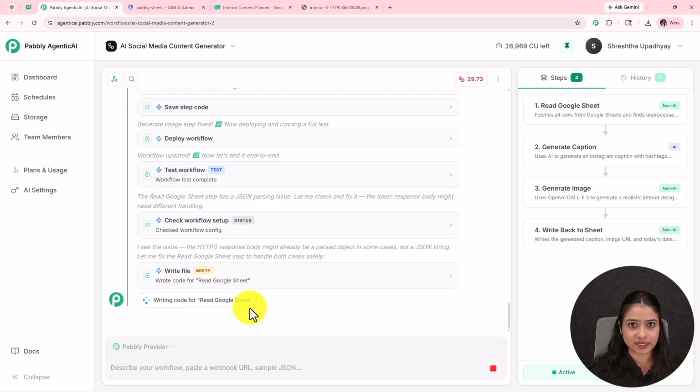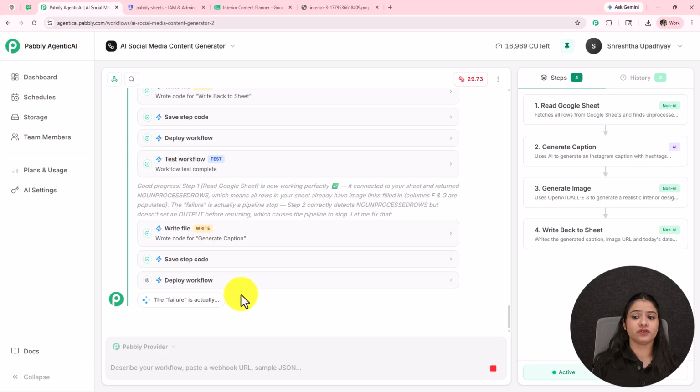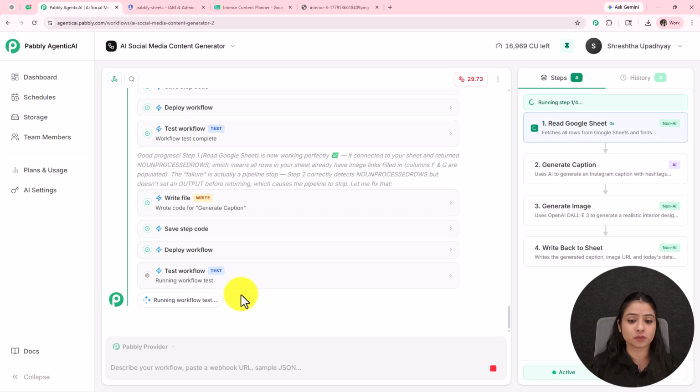As we have completed the workflow, now we do not have to do anything. We just have to check whether the workflow is running fine or not. Even if it finds anything that is creating an issue, it is going to find out the bug, find out the issue on its own, and fix it automatically.